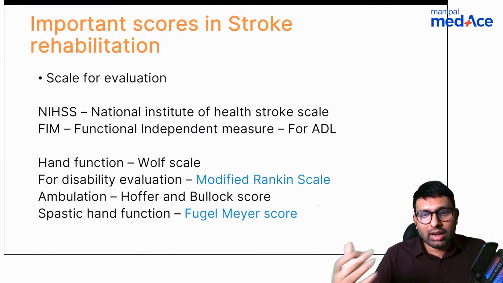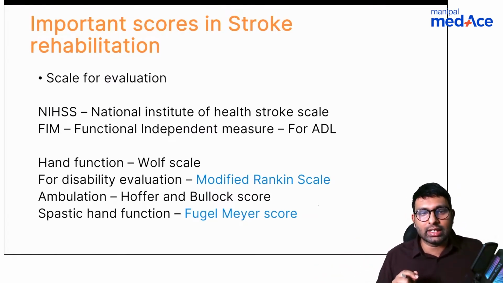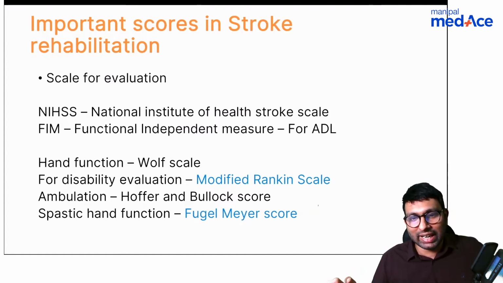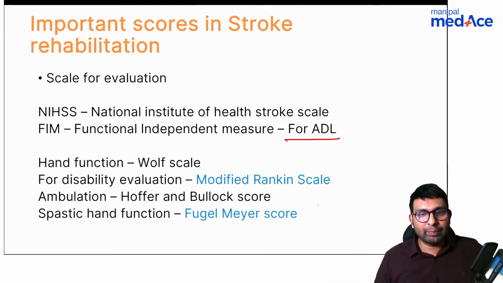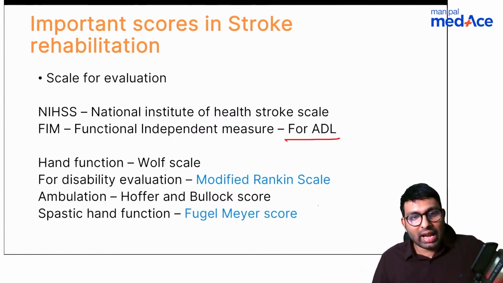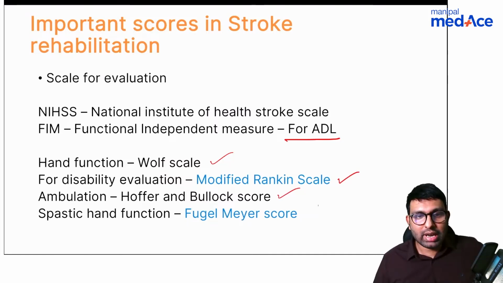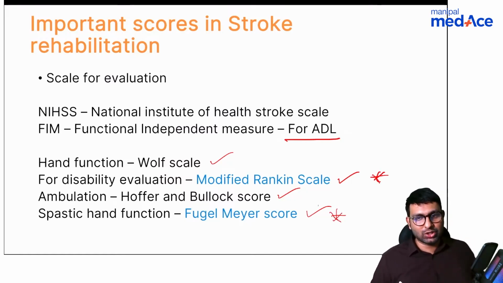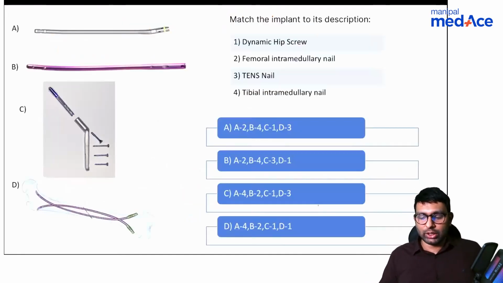So how will you evaluate different criteria of stroke? First thing is how to evaluate the prognosis, and that is done using two criteria. One is National Institute of Health stroke scale, and another is functional independence measure for ADL, activities of daily living. Then for hand function, you have the Wolf scale. For disability evaluation, modified Rankin scale, ambulation is by Hoffer and Bullock score, and spasticity and hand function is by Fugl-Meyer scoring. So these two are important. If you can't remember any of them, at least remember these two. Okay, these are newer concepts that you have to remember.